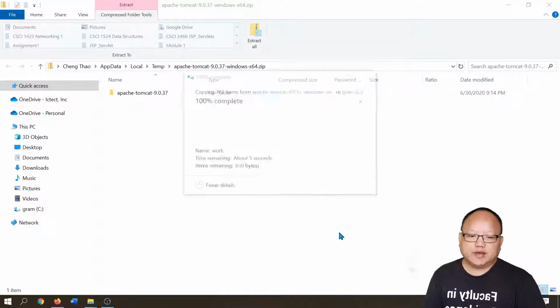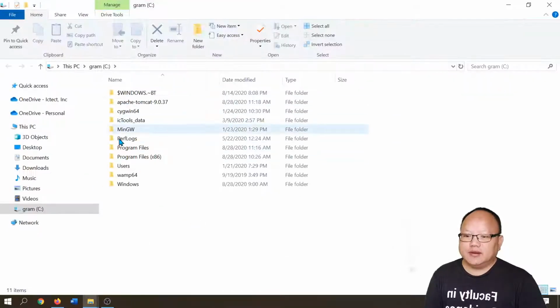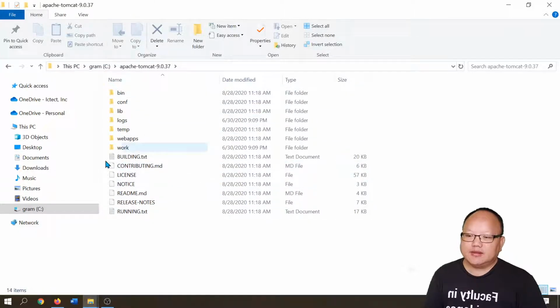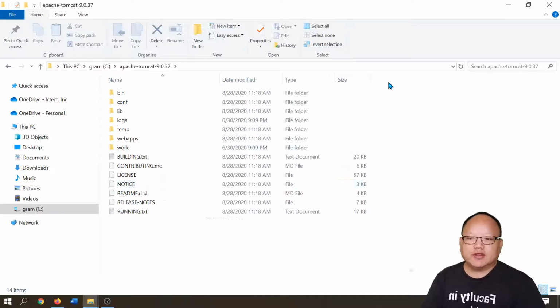Okay, so now we have Tomcat. As you can see, it places the folder in my C drive. This PC, C, okay, so we can see it's right here. This is my Tomcat installation.